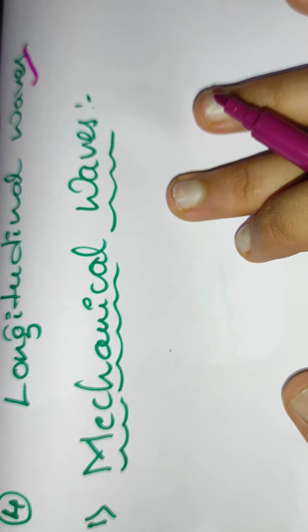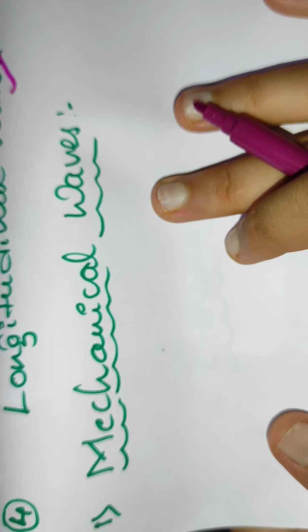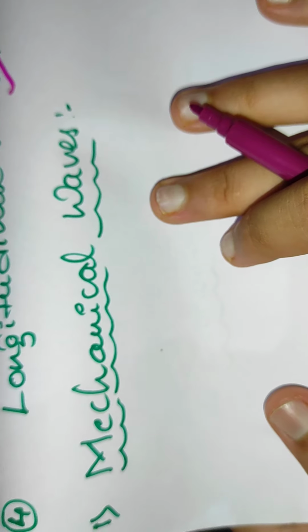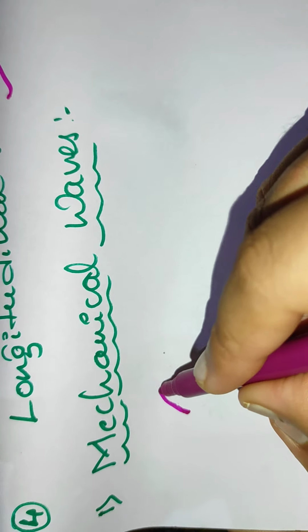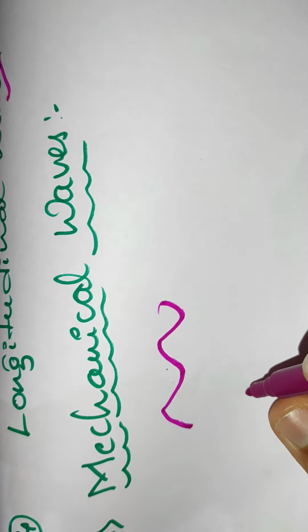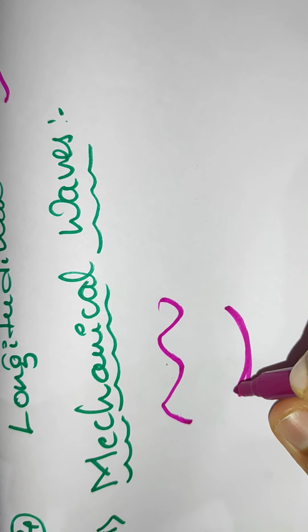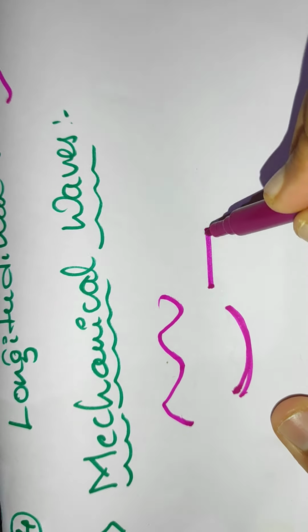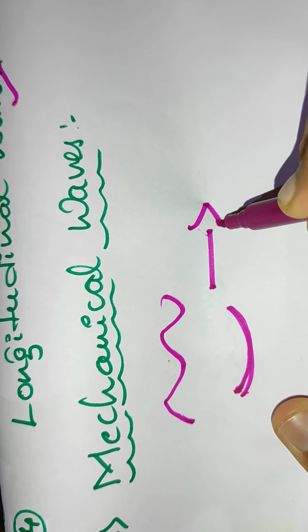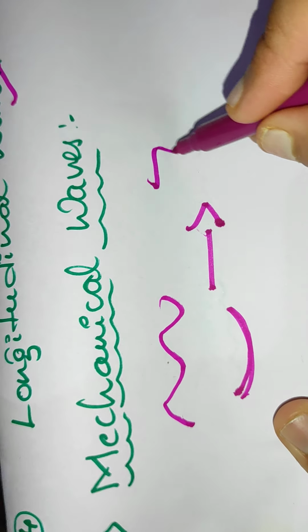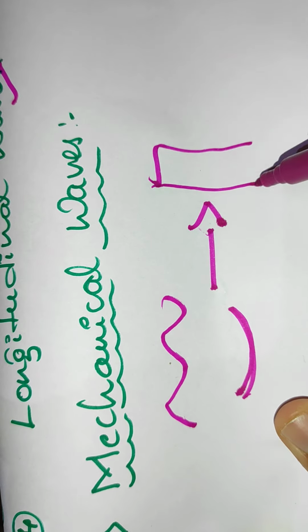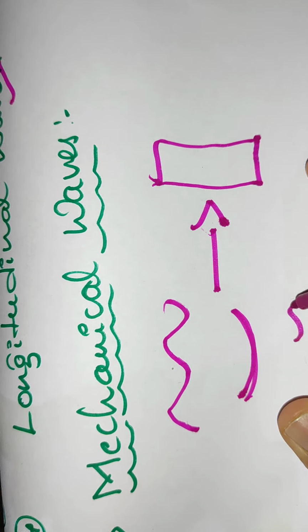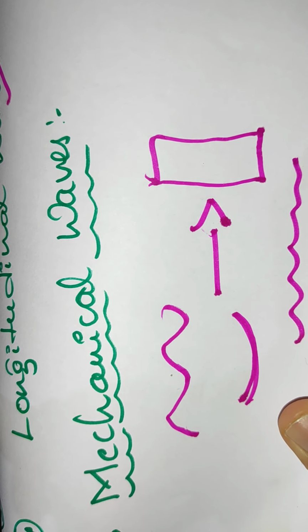What is a mechanical wave? A mechanical wave is an oscillation of matter which travels through a medium, so a mechanical process takes place.